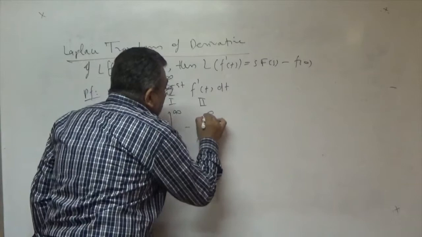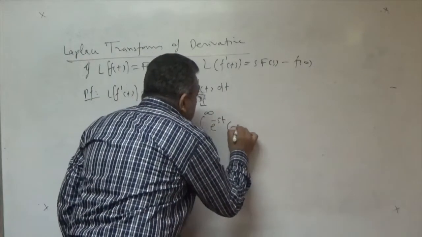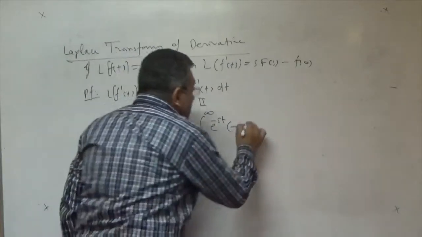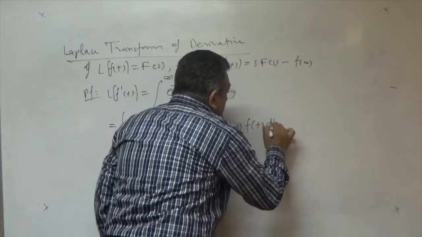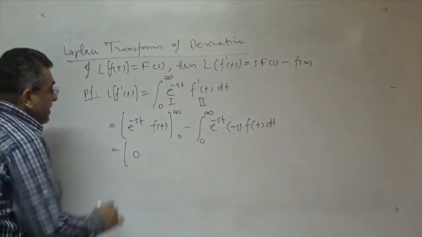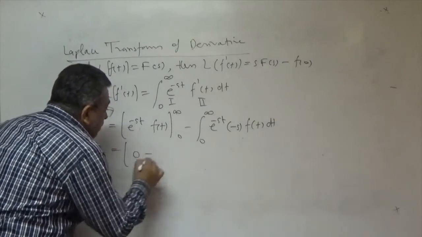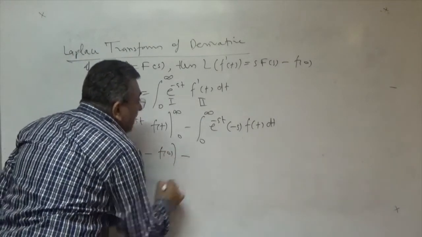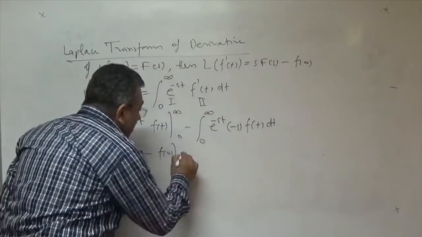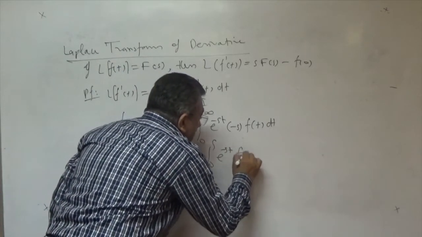Under sign of integration, differentiation of first function with respect to t, e to the power minus st into minus s, and again integration of second function. If we substitute upper limit, we get 0. If we substitute lower limit, e to power 0 is 1, and that is f(0). Here minus a minus is outside, it is plus s integral 0 to infinity e to power minus st f(t) dt.